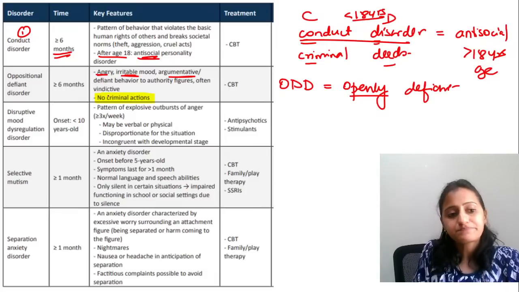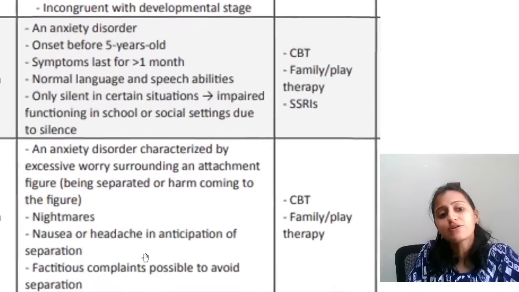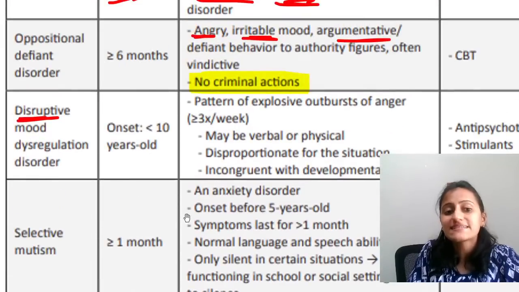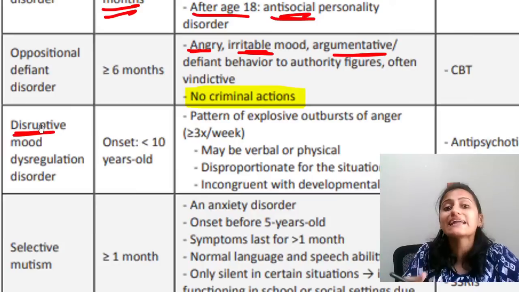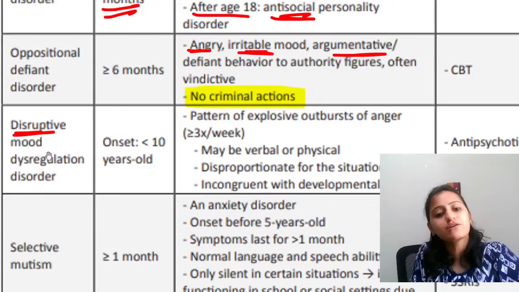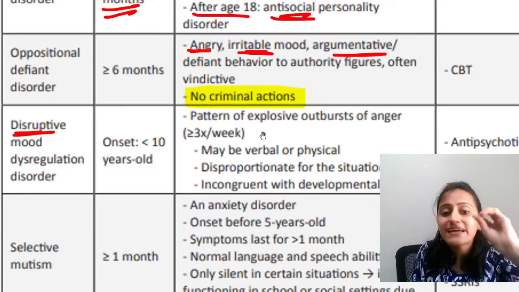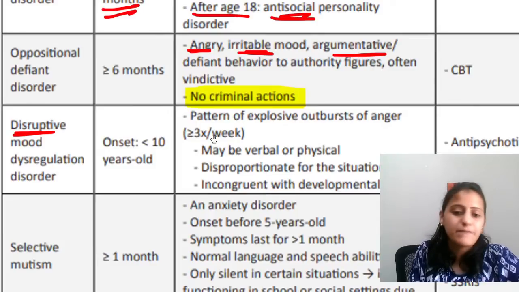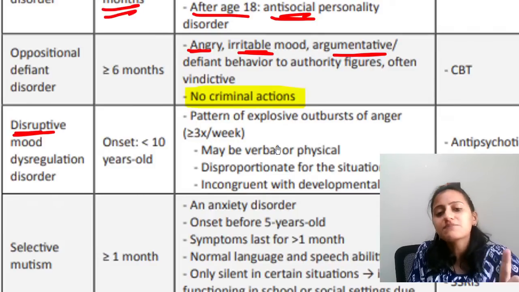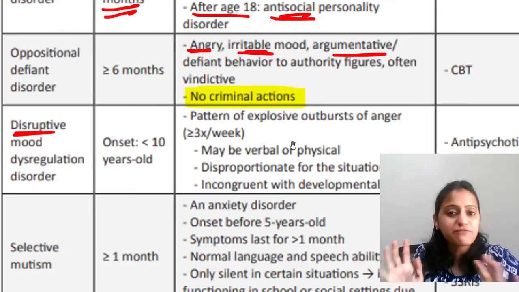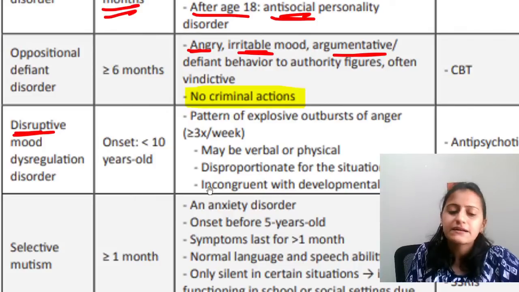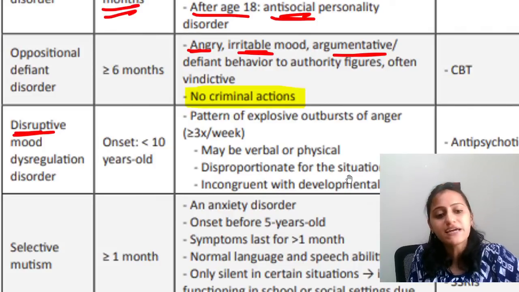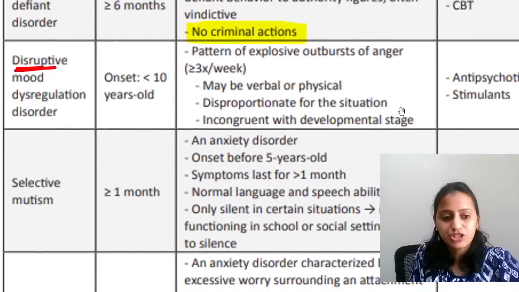Then we have disruptive mood dysregulation disorder, onset less than 10 years old. Basically, DMDD has explosive tantrums. There is a pattern of explosive outbursts of anger, maybe more than 3 a week, verbal or physical, disproportionate for the situation. A little thing happens and there is a very explosive tantrum, right? Incongruent with the developmental stage, like not expected from that age.